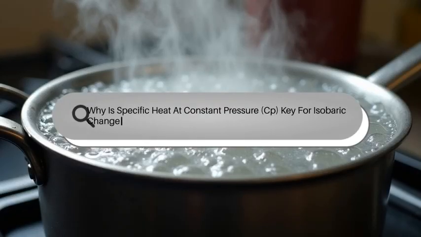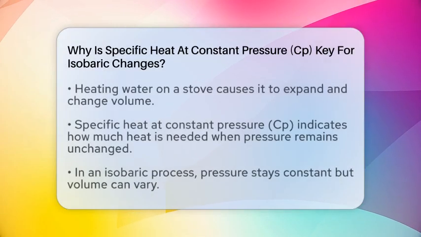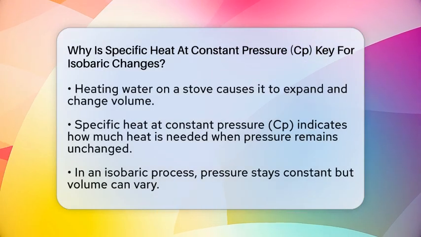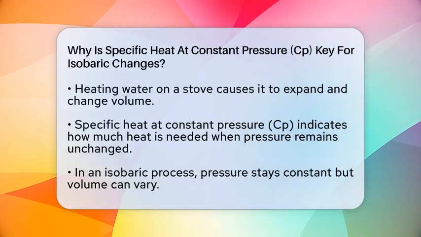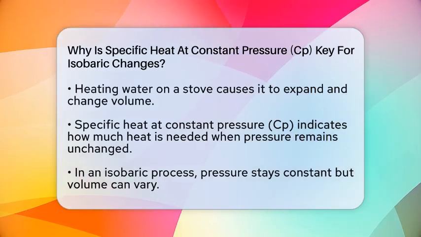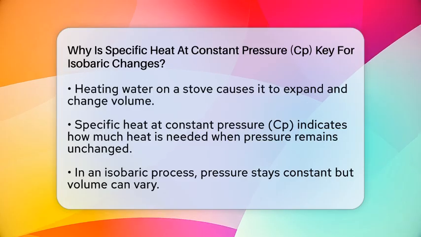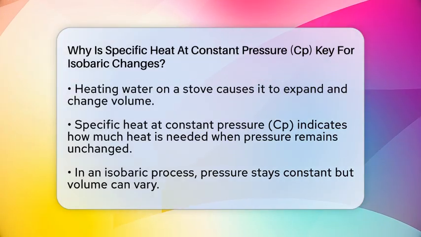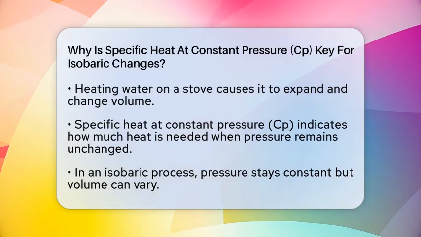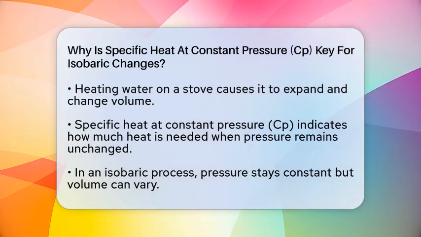Why is specific heat at constant pressure, CP, key for isobaric changes? Imagine you're heating a pot of water on the stove. As the water heats up, it expands and changes in volume. Now, think about how much energy you need to add to make that happen. That's where the concept of specific heat at constant pressure comes into play.